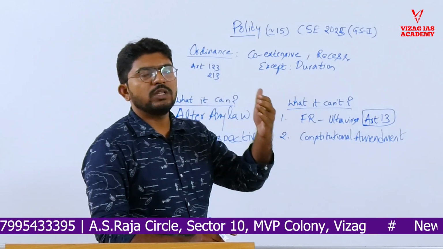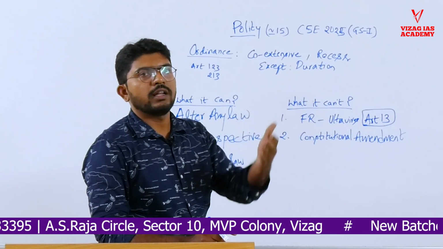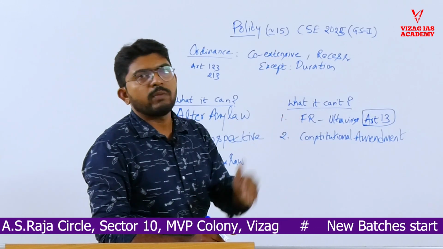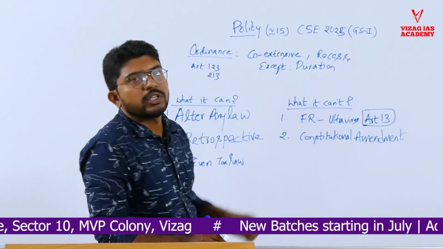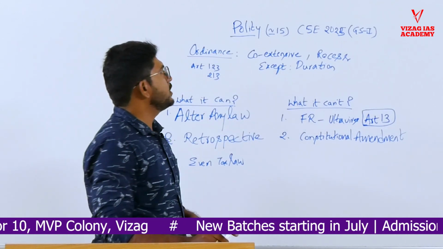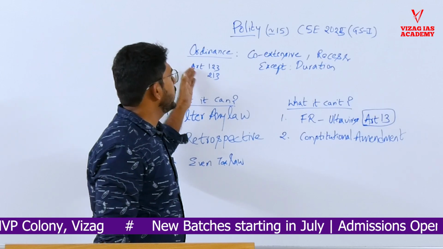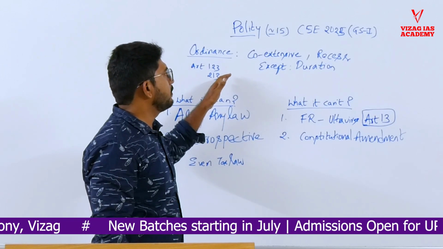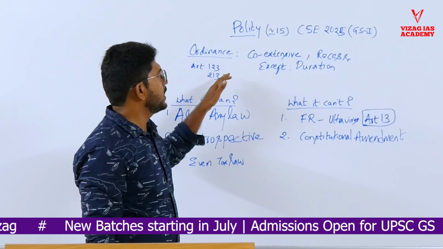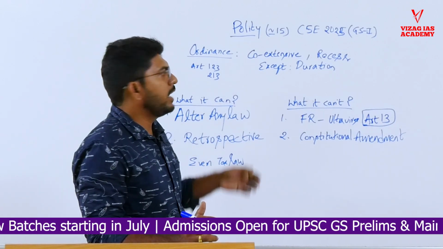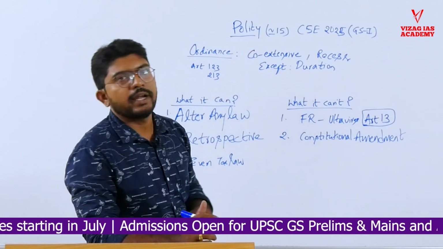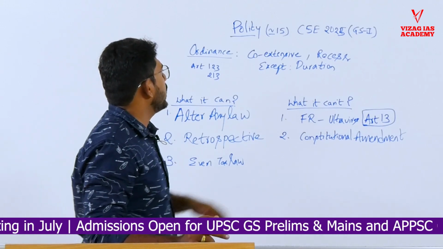The origin is from the pre-British, colonial era. Around the 1861 Act, through that this power was introduced in the Indian polity. After independence, through Article 123 and Article 213, these powers were given to the President as well as the Governor. The Governor makes ordinances for the state and the President can make ordinances for the entire India. So what are these ordinances?